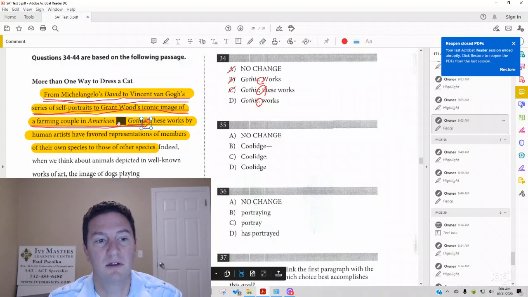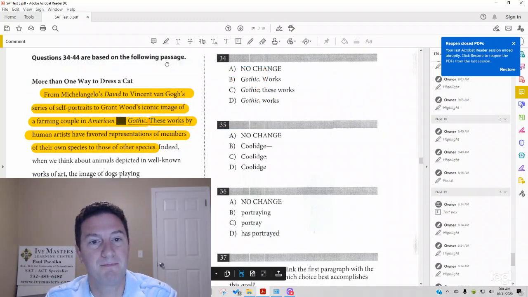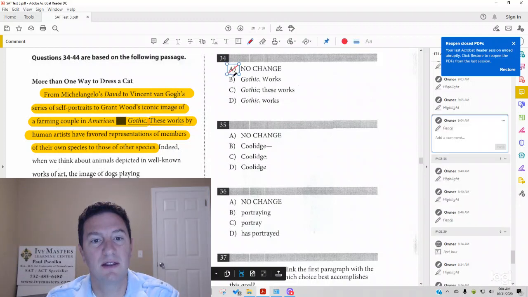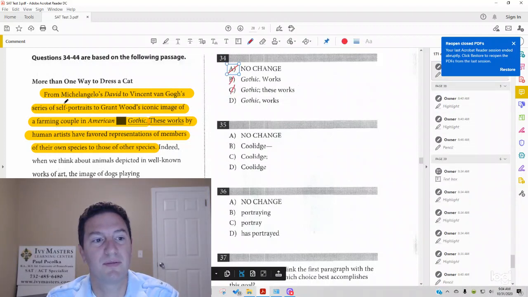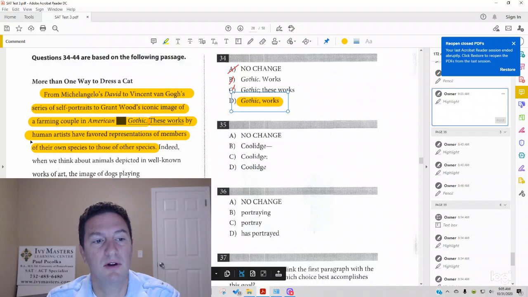So, I'm going to read through it again with answer choice D in place, and you're going to see that that is the correct answer. From Michelangelo's David to Vincent van Gogh's series of self-portraits to Grant Wood's iconic image of a farming couple in American Gothic, works by human artists have favored representations of members of their own species to those of other species.